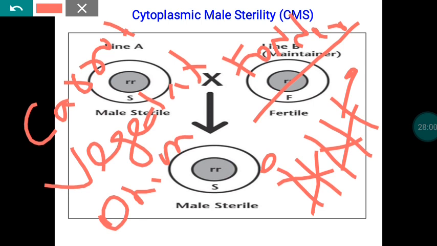So wherever vegetative propagation is possible, in those cases we can follow cytoplasmic male sterility, because the major problem associated with CMS is that the F1 plant is not able to produce any seeds. That is a drawback. So because of that, it is very commonly recommended for vegetatively propagated crops.